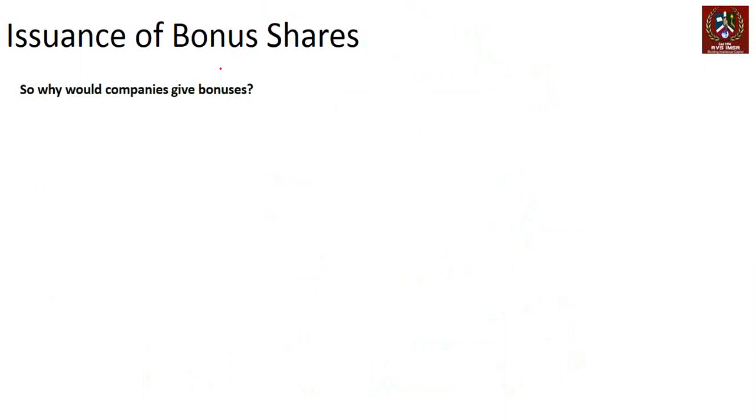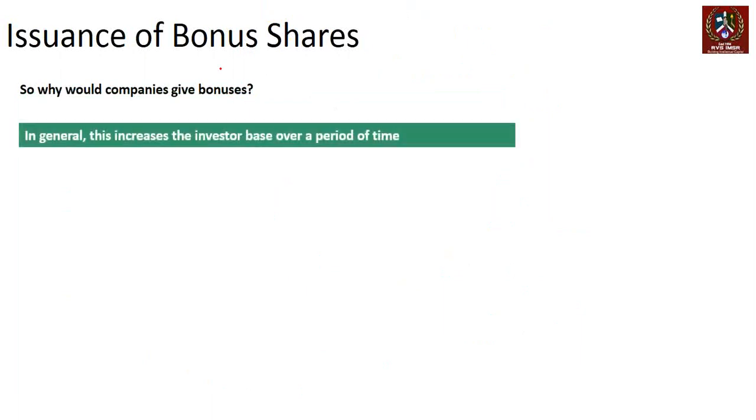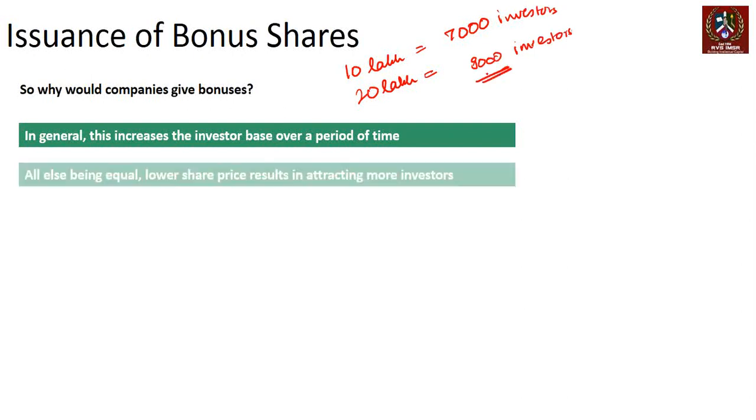Why would a company give bonuses? Right, because it takes out a little bit of dividend from them and extra dividend that is being paid out. So in general, because you're increasing the number of shares, it increases the number of investors as well. Earlier you had 10 lakh shares, maybe those were held by 7,000 investors. Now you have 20 lakh shares. Over a period of time, maybe 7,000 investors may give way to 9,000 investors, right? Because the denomination has become slightly lower. So it becomes a slightly more spread out shareholding.